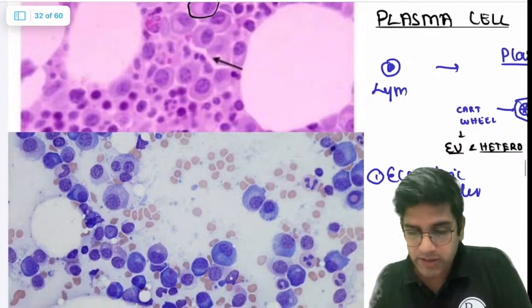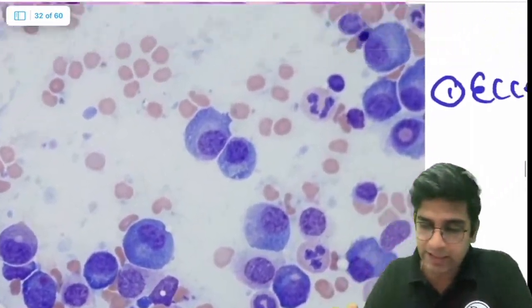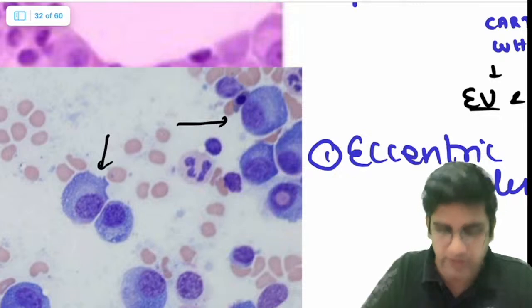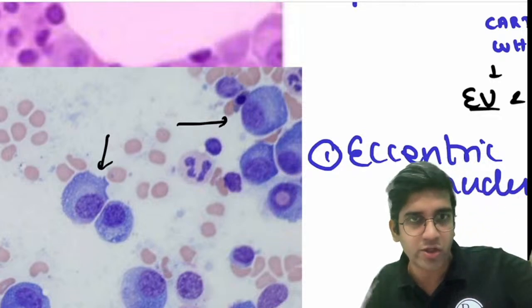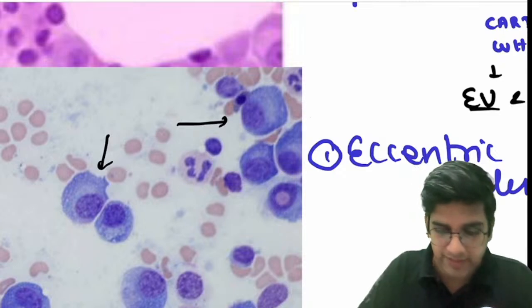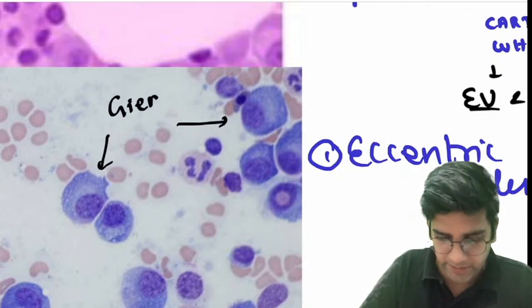So when you go to Robbins, you will see plasma cells in this color also. When you go to multiple myeloma especially, you will see plasma cells in this color. Here also, can you appreciate it's an eccentric nucleus, a little bit of light and dark, and also you have the perinuclear halo. This is a stain called Giemsa stain.